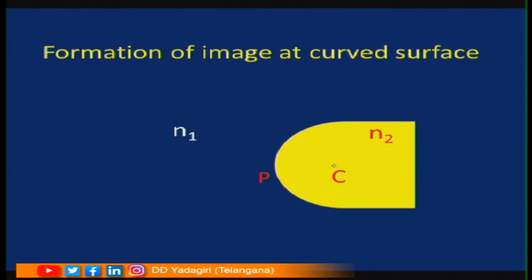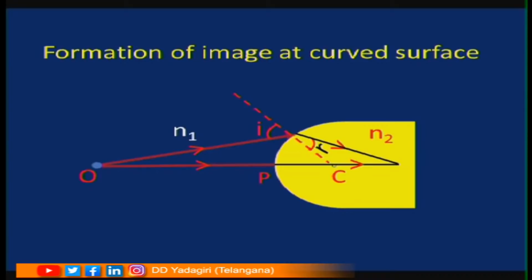Here it is a curved refracting surface with 2 different refractive indices n1 and n2. Take an object O, a point object, and this is the incident light ray. Draw the normal at this point and the refracted light ray is going to bend toward the normal with an angle of incidence i, and take another light ray which is passing through the pole and center of curvature, which is not going to bend, and these 2 light rays are going to meet at one point where you can get the image.